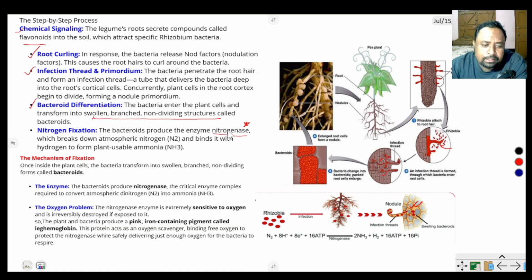For this purpose, the plant produces leghemoglobin. Leg means leguminous plant. Hemoglobin is a blood-like substance or pigmentation. It is a pink, iron-containing pigment called leghemoglobin. This leghemoglobin protects the nitrogenase from oxygen. Okay, so leghemoglobin is called an oxygen scavenger.